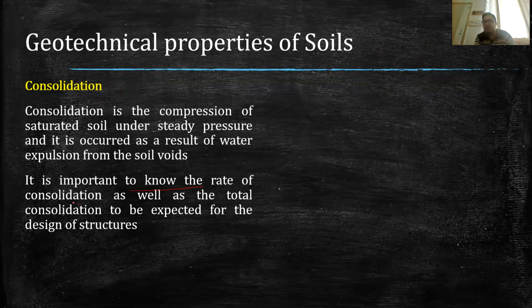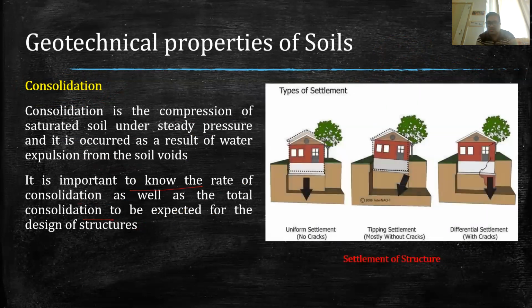At what rate the soil is settling, and what is the total consolidation. I mean, when the total voids will be removed, when the total water from the voids is expelled, then what happens is the soil particles will rearrange, and ultimately there will be some settlement. We can understand this with this diagram.